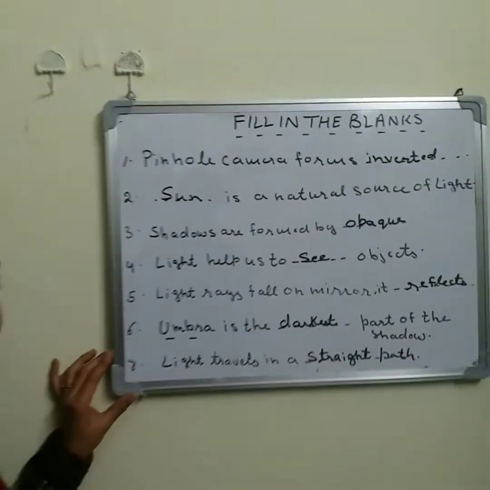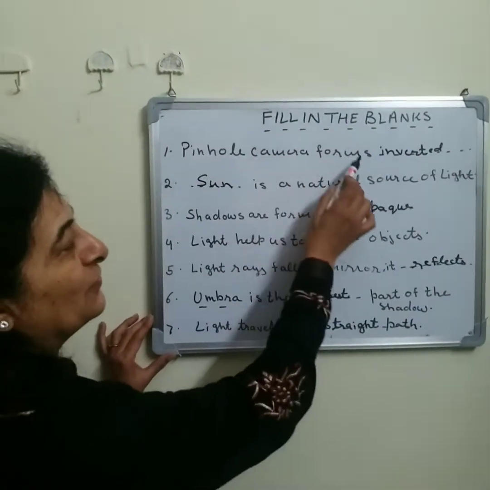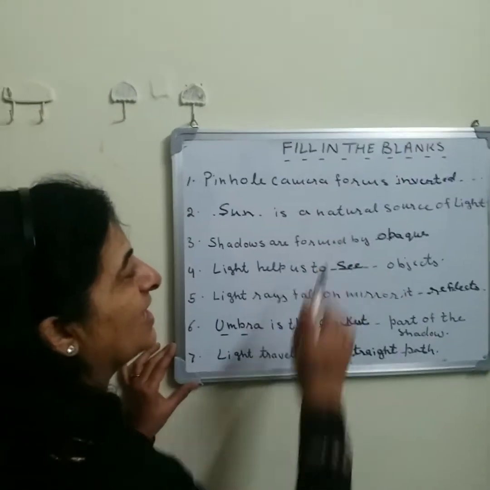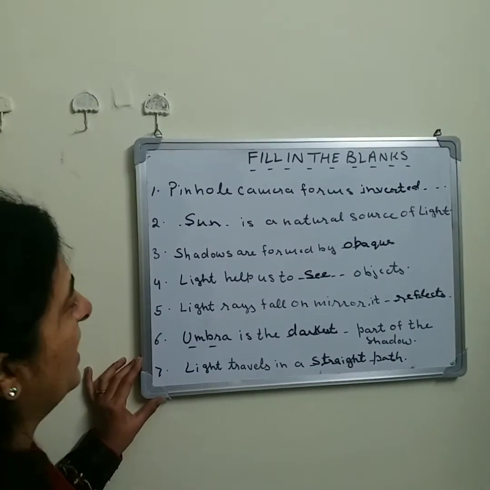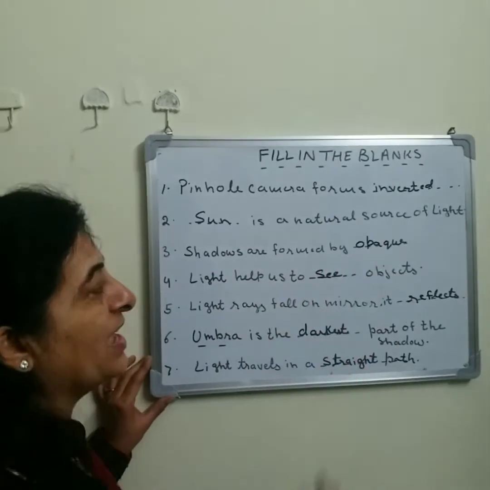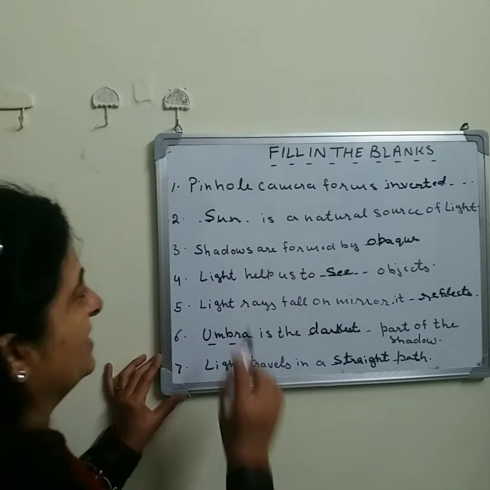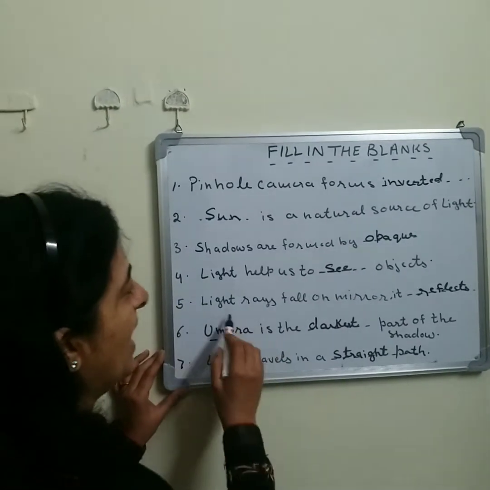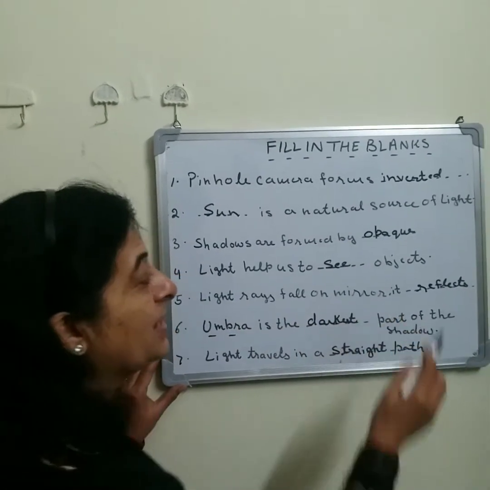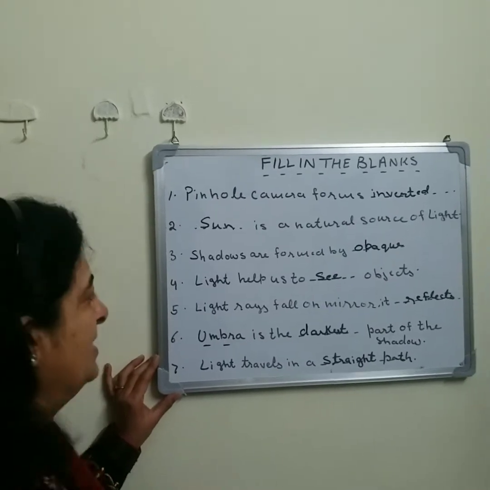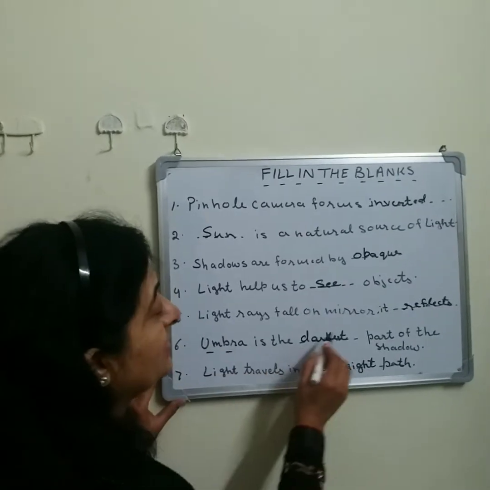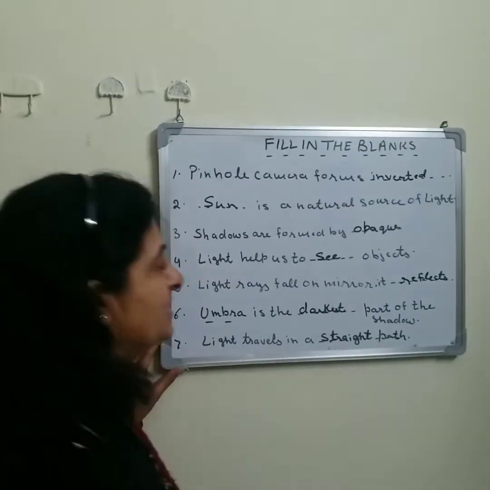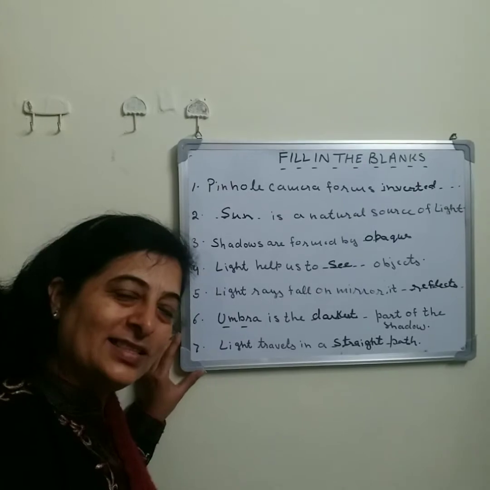So let us revise once again. Pinhole camera forms inverted images. Very good. Sun is a natural source of light. Shadows are formed by opaque objects. Light help us to see objects. Light rays falls on mirror, it reflected back. Next one, umbra is the darkest part of the shadow and light always travels in a straight path.